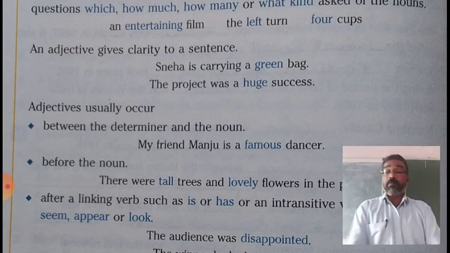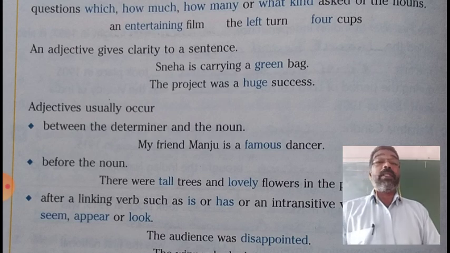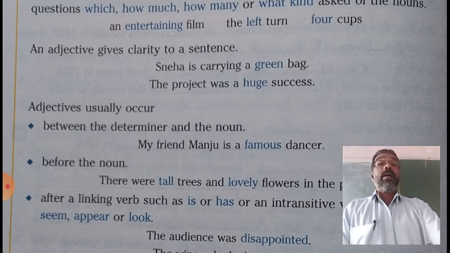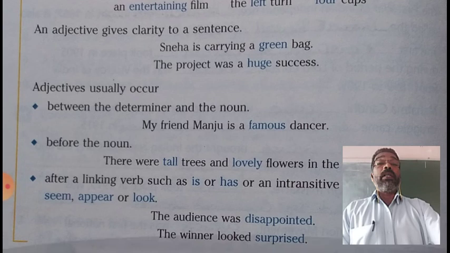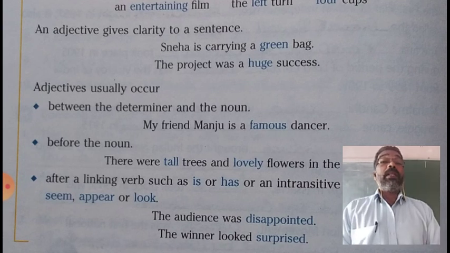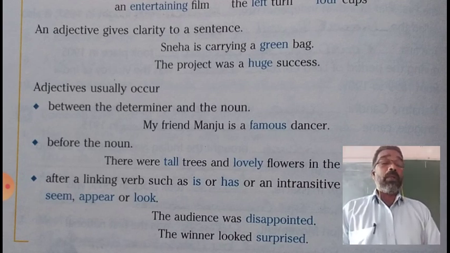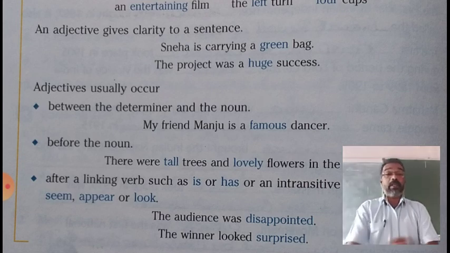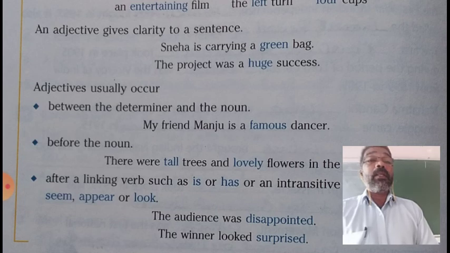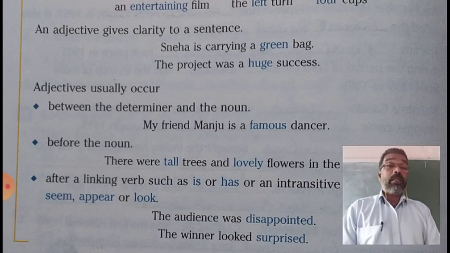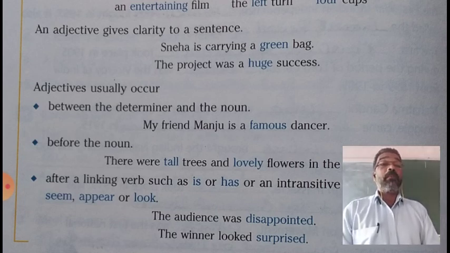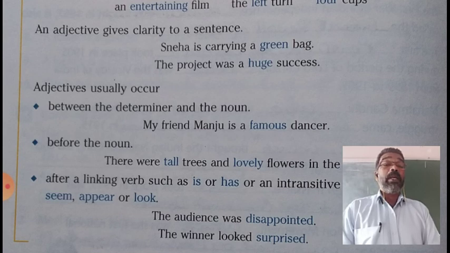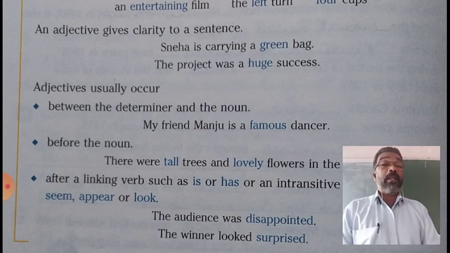Now we shall see the position of adjectives in a sentence. Adjectives usually occur between the determiner and the noun. In a sentence, a determiner is used, then an adjective is also used. Then the position of the adjective will be between the determiner and the noun.